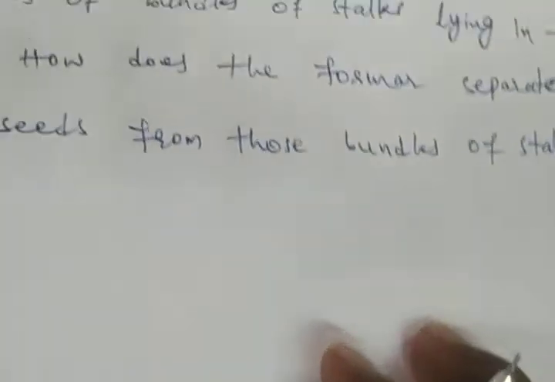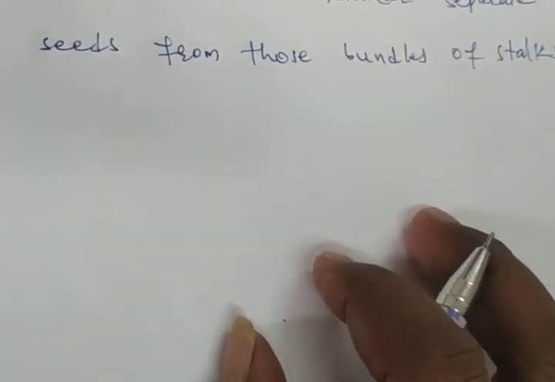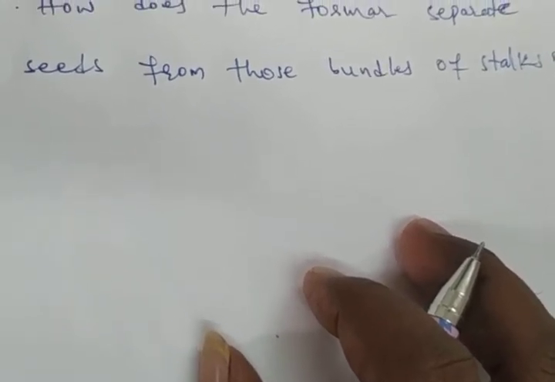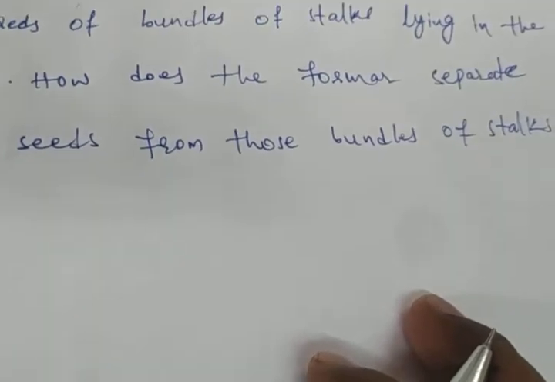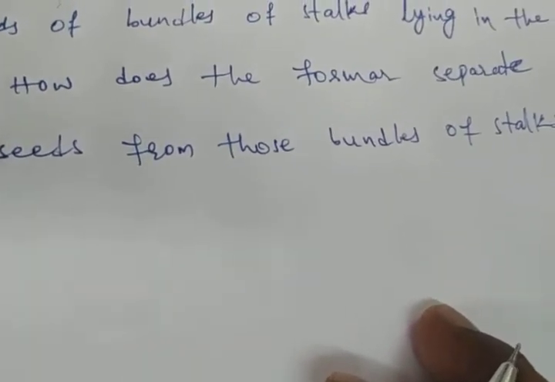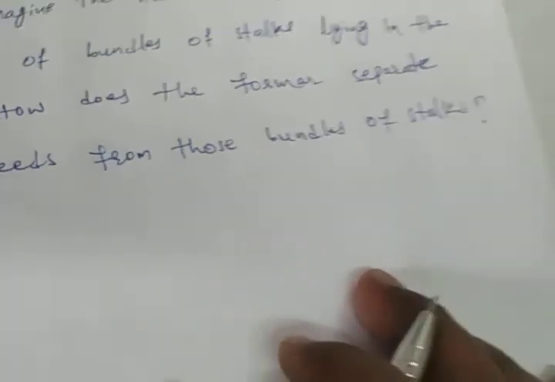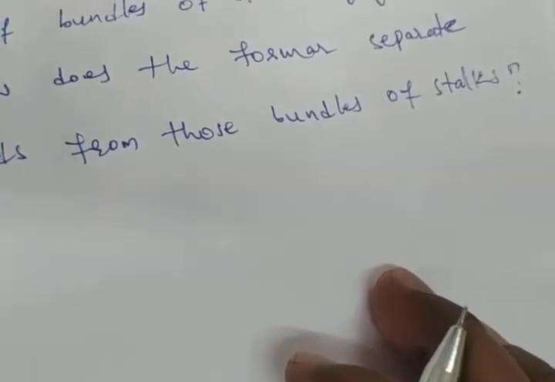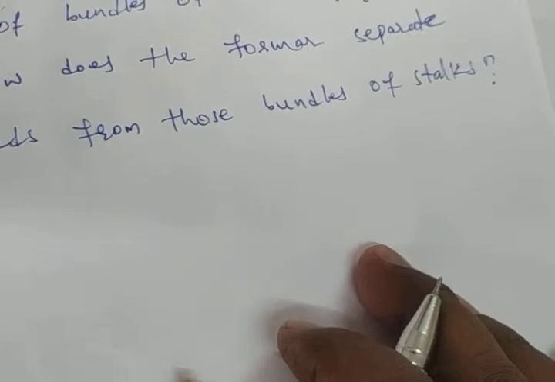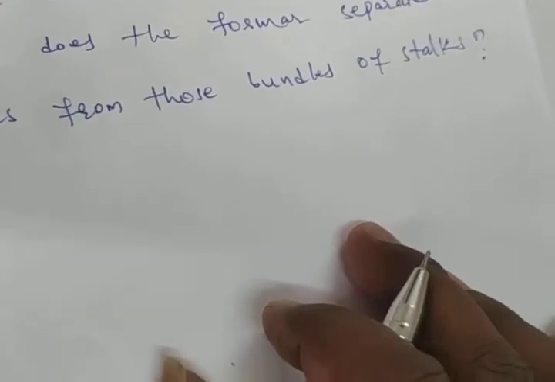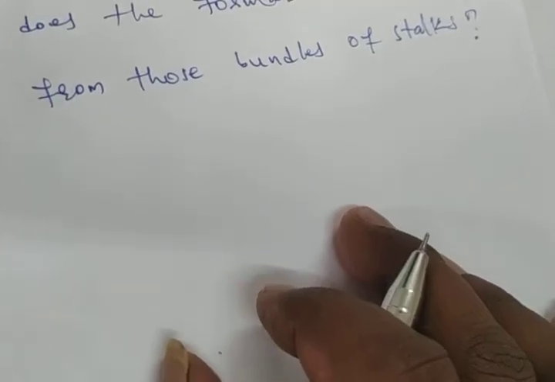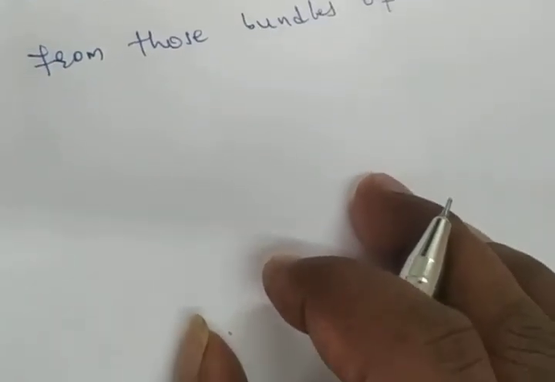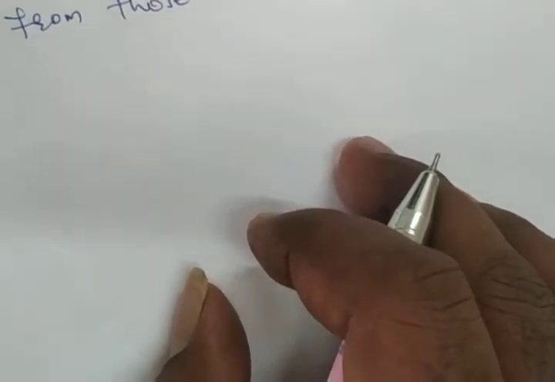Here, when we observe the agricultural field, paddy or wheat, we see bundles of wheat or paddy stalks lying in fields after harvesting the crop. Those stalks are dried in the sun before the grain is separated from them. Each stalk has many grain seeds attached to it. Imagine the number of grain seeds in hundreds of bundles of stalks lying in the field. Then how can farmers separate the grain seeds from those bundles of stalks?